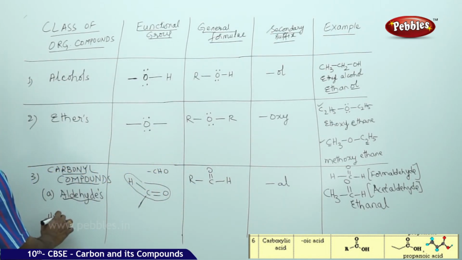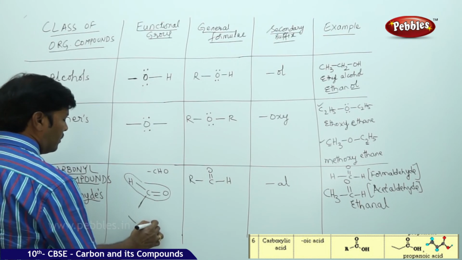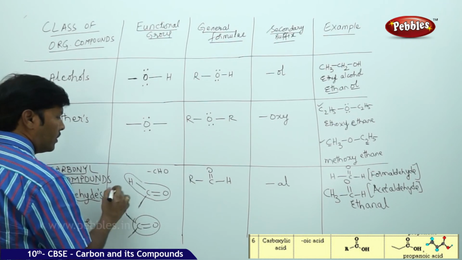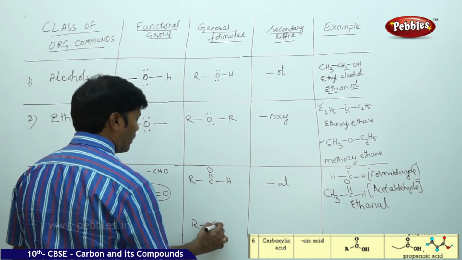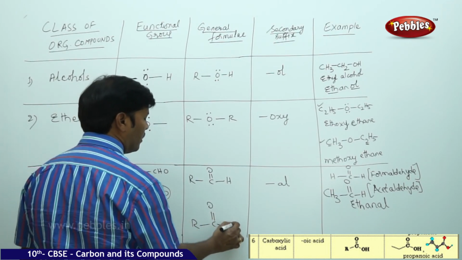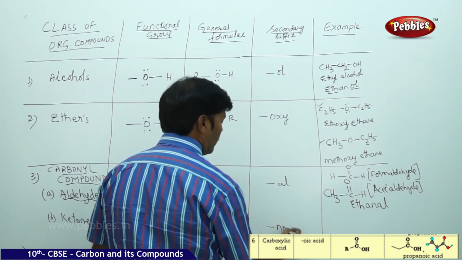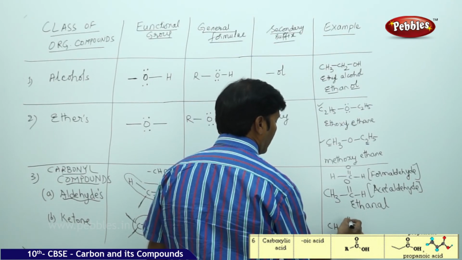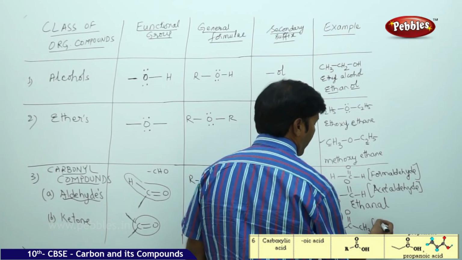If you go for next case, that is ketone, the functional group is simply carbonyl group. So this is ketone. Here you can take R-C double bond O-R. Secondary suffix is one. Example, you can take CH3-C double bond O-CH3.